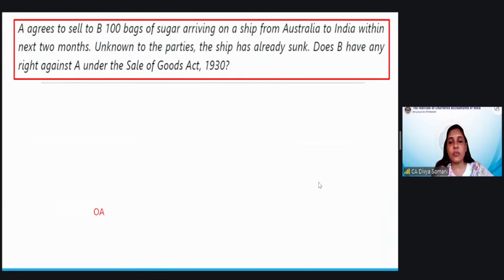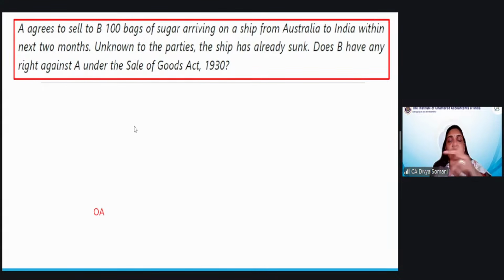One more question, quickly. A agrees to sell B 100 bags of sugar arriving on a ship from Australia to India within next 2 months. Unknown to the parties, the ship has already sunk. Does B have any right against A under the Sale of Goods Act? And which section is applicable? So it is regarding goods perishing before or after making the contract.